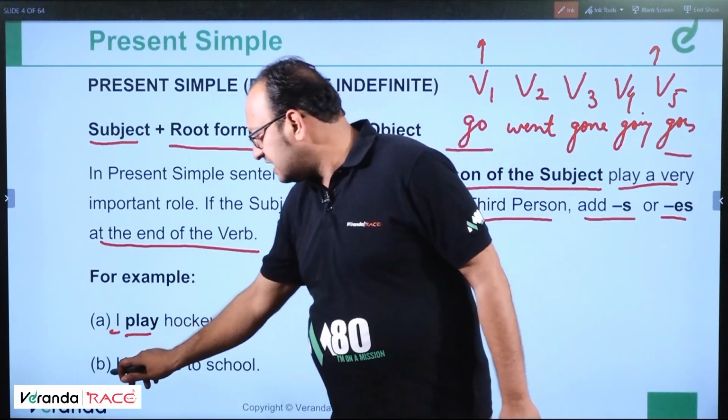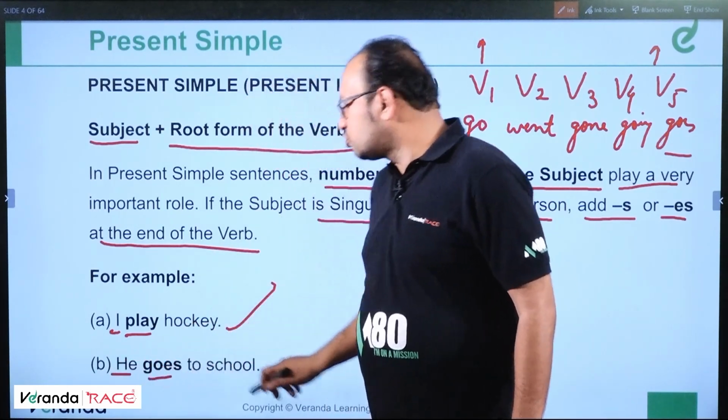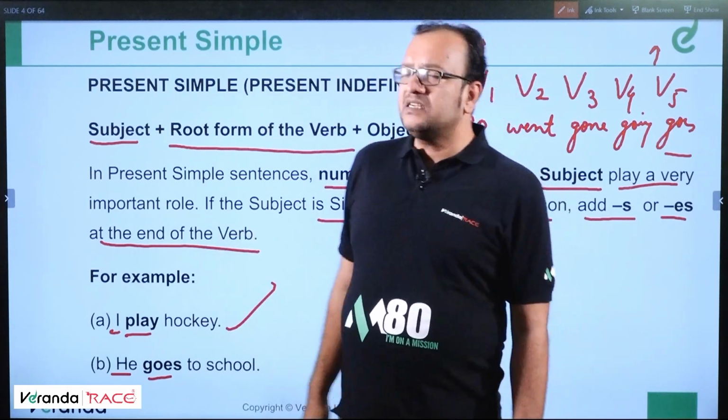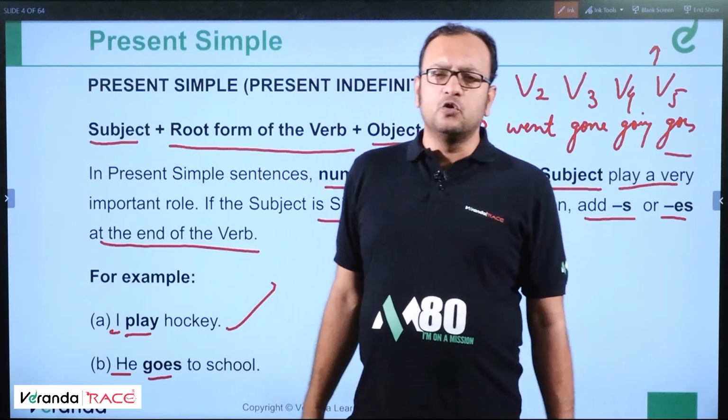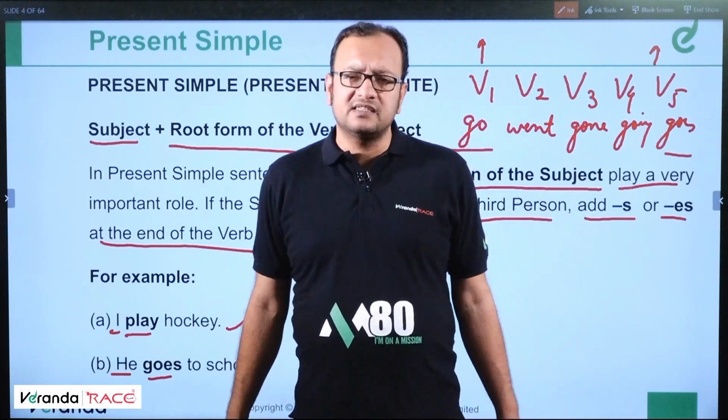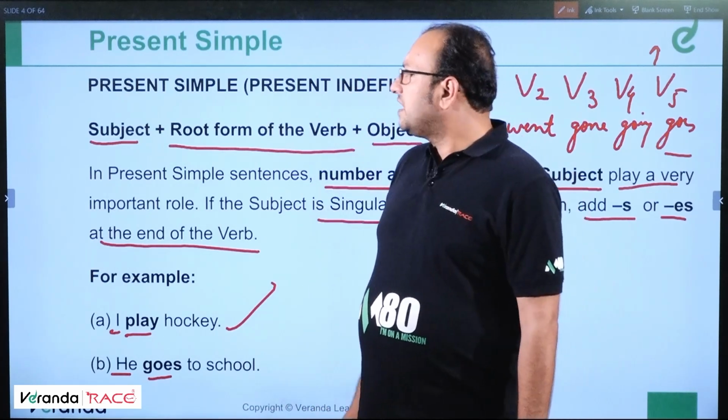But if we talk about he, we say he goes to school. We don't say he go to school. So this is how we write the present simple tense. He goes to school, I play cricket, they play hockey. This is how we write. Okay. Moving ahead.